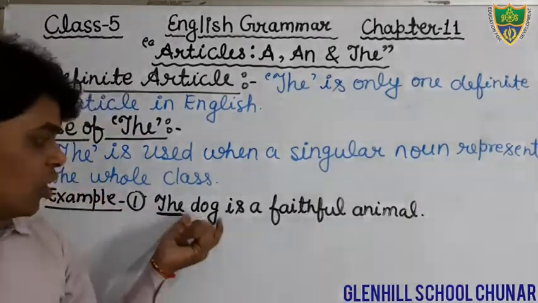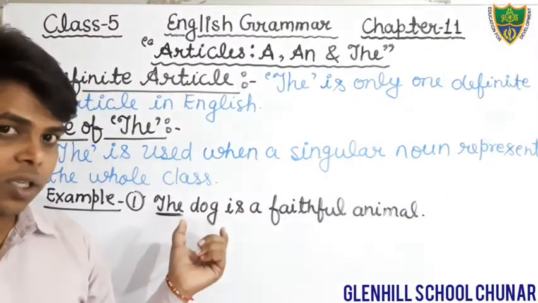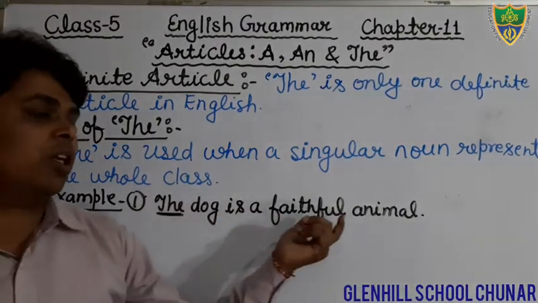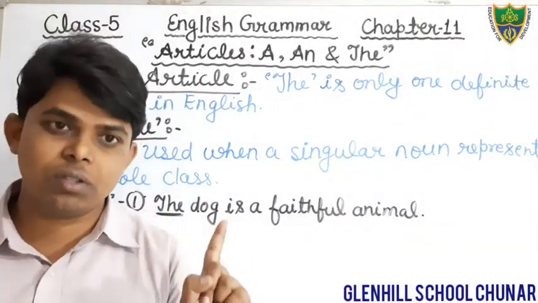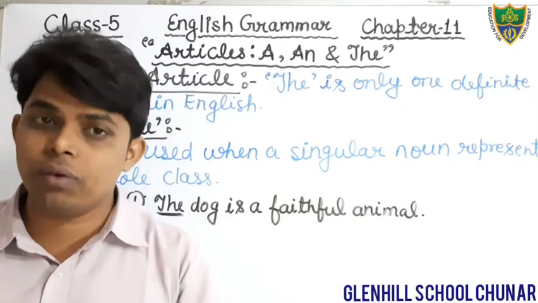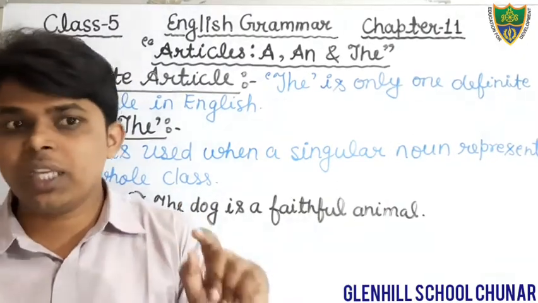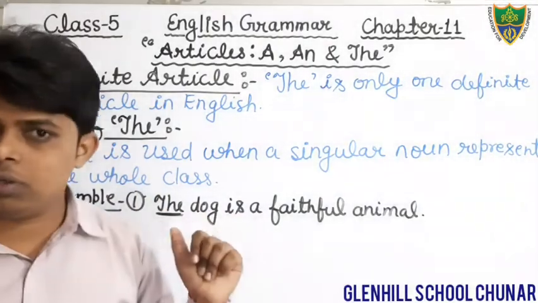We are not talking about a single dog, that particular dog is faithful. We are talking about the whole class. Therefore, we will use the article the before dog.